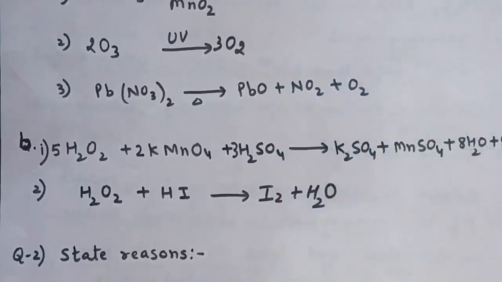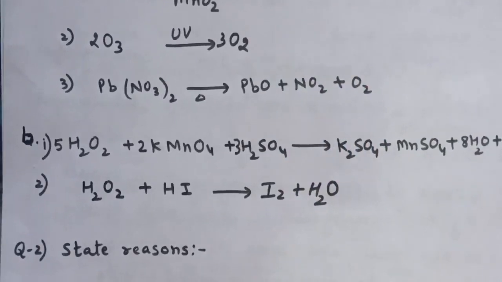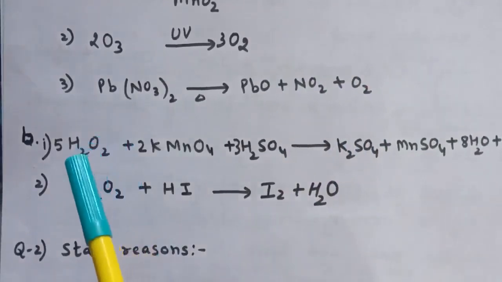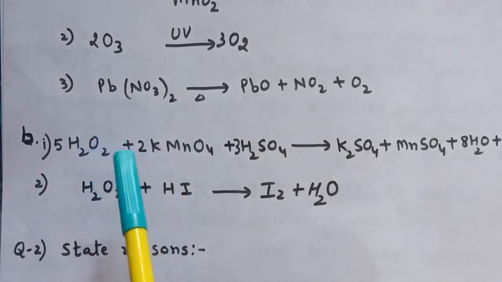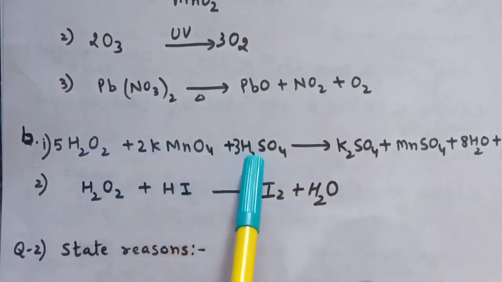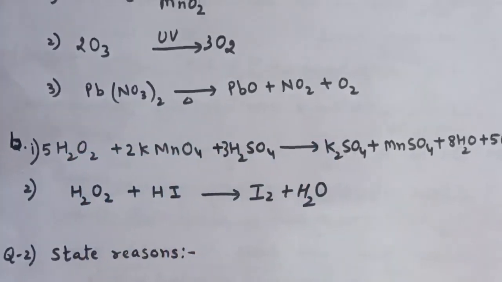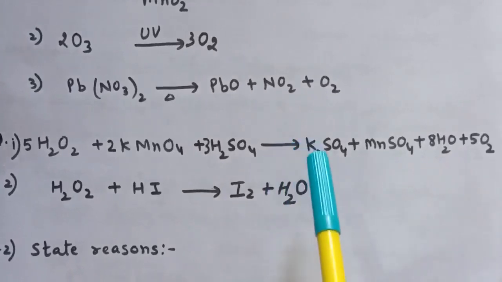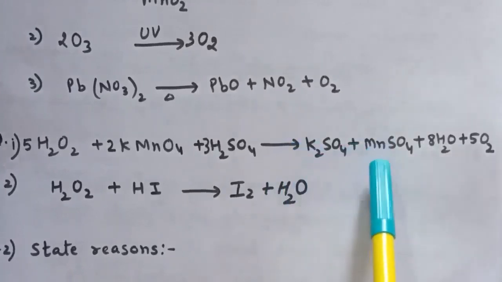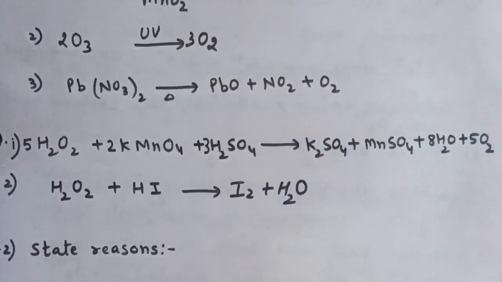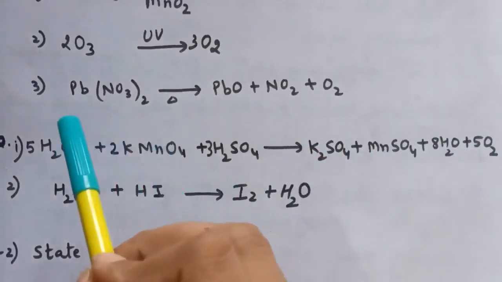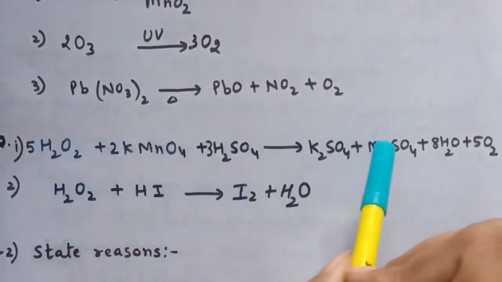Next is reaction of H2O2 with acidified solution of KMnO4. So here is the reaction, H2O2 and KMnO4 in presence of acidic medium. So it will convert to K2SO4, MnSO4, H2O and oxygen. So this H2O2 will behave as reducing agent.